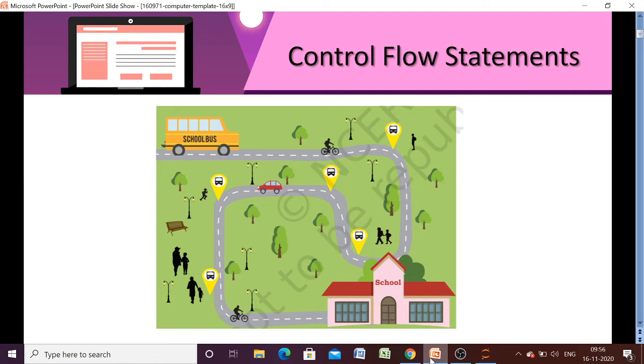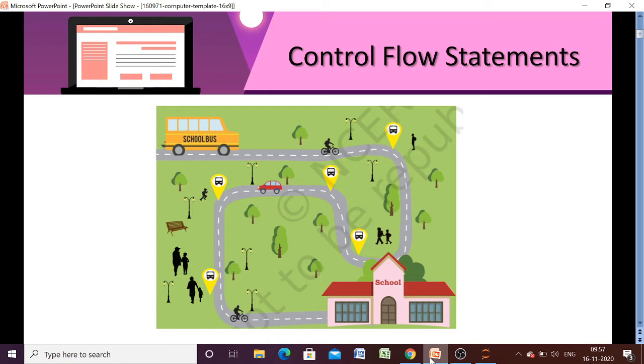So the school bus is going to follow only this path which is available. There is no alternative path. So in a programming language also, if we have written certain lines of statements and we have to follow all those statements one after another, then that construct is known as sequence flow of control.